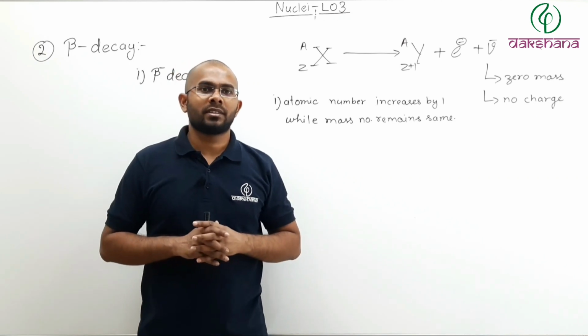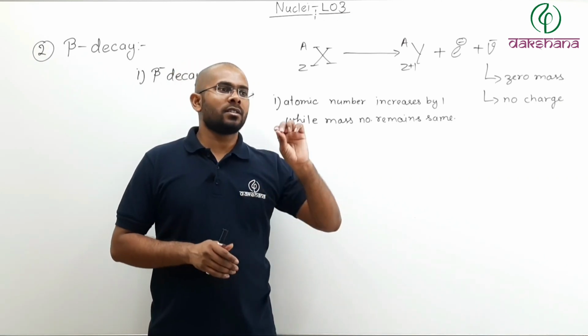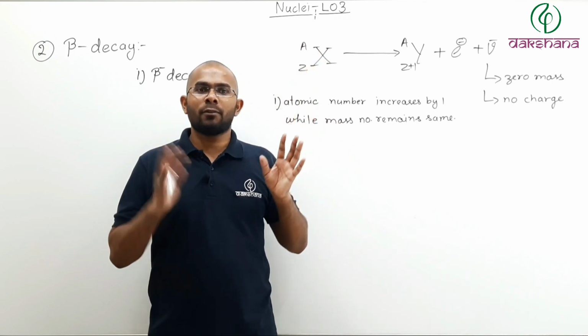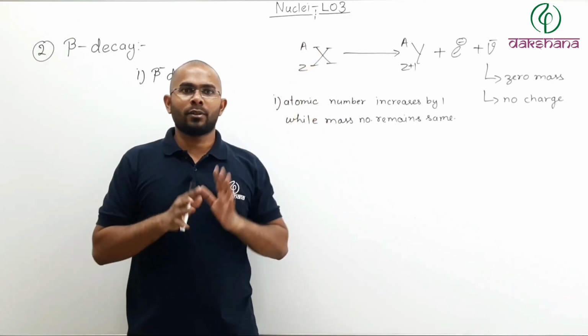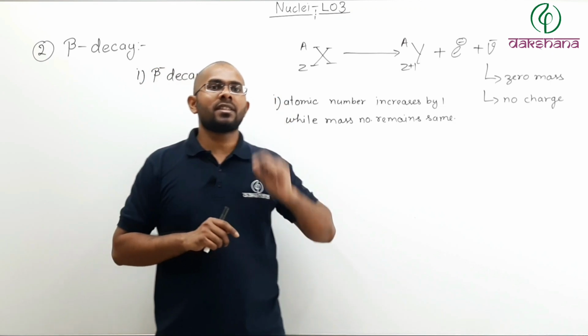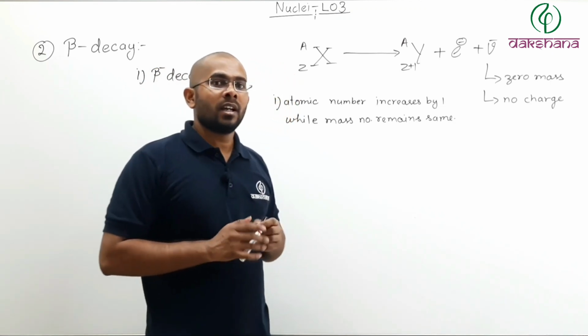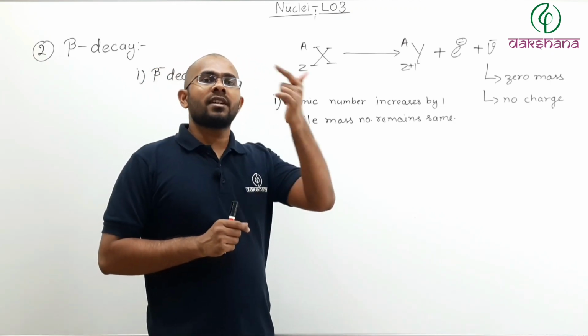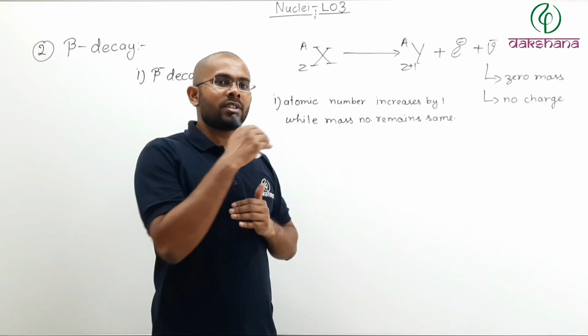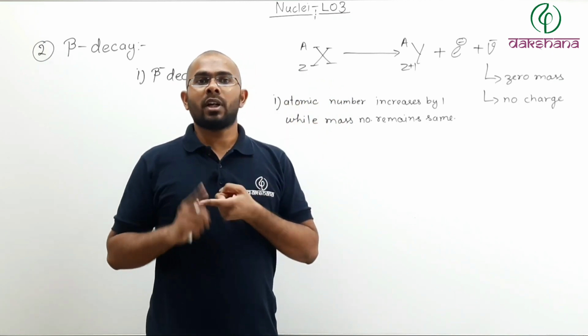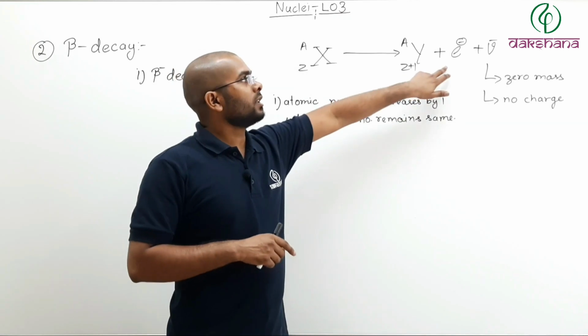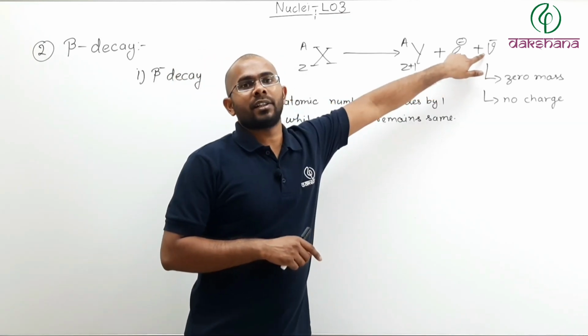Now what is happening? It is not the case that one neutron was thrown out and one proton was taken in. No. What actually happens in a beta minus decay is that a neutron changes itself into a proton plus an electron and an antineutrino.